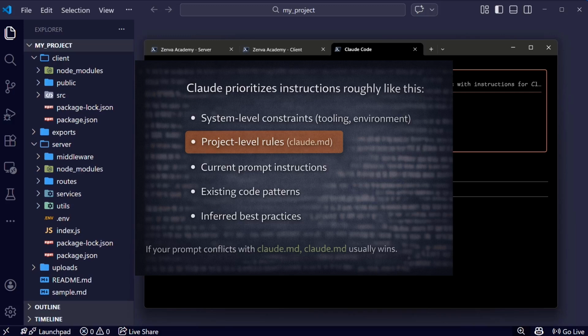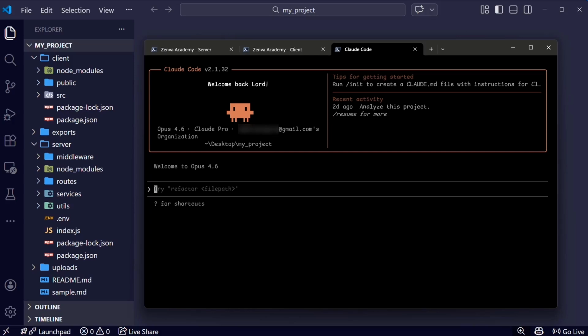And then current prompt instructions, then existing code patterns, and inferred best practices. So if your prompt conflicts with a claude.md file, claude.md usually wins. If your prompt is weak and vague, Claude falls back to inferred best practices. This is why project-level guidance matters more than clever prompts.